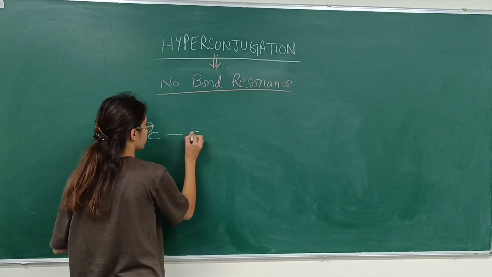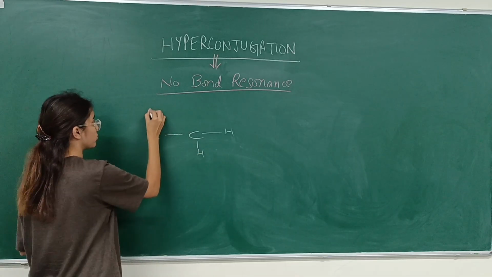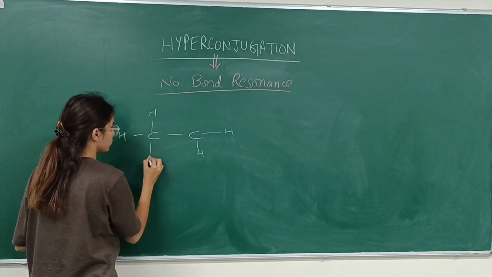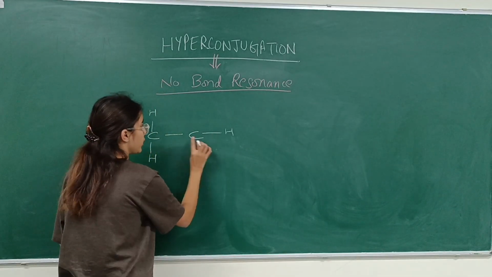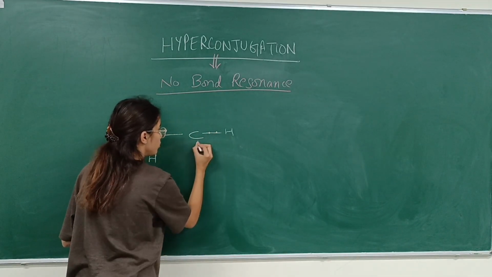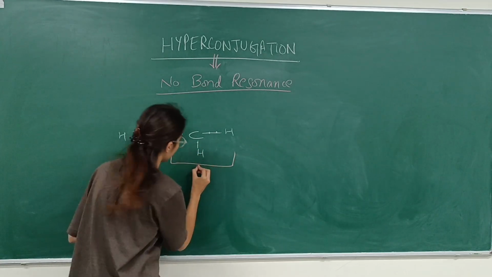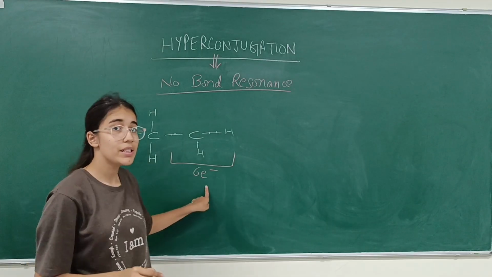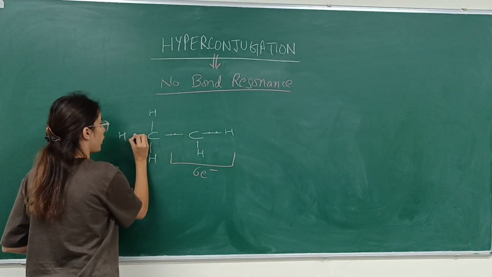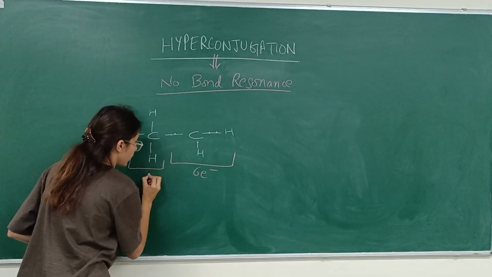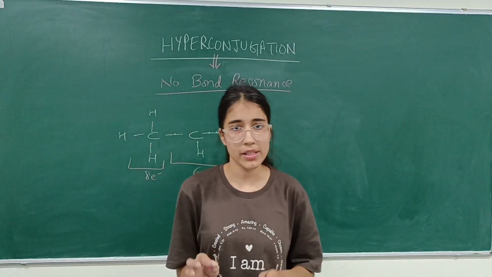Let's say this is a molecule in which this particular portion has 1, 2, 3, 4, 5, 6 electrons, which means it is electron deficient. But in this case 1, 2, 3, 4, 5, 6, 7, 8, it is an 8 electron species, so its octet is complete.